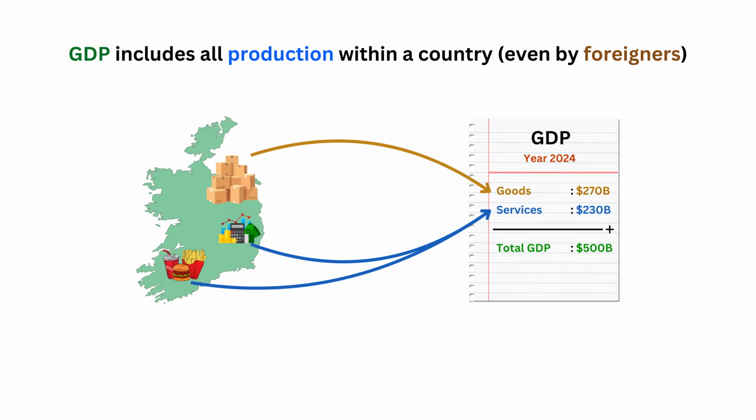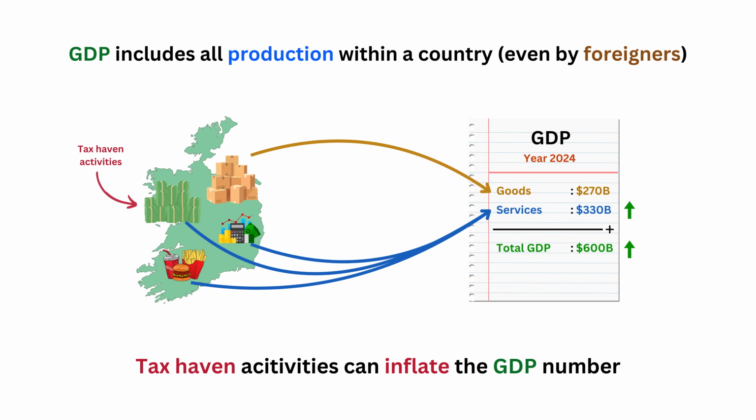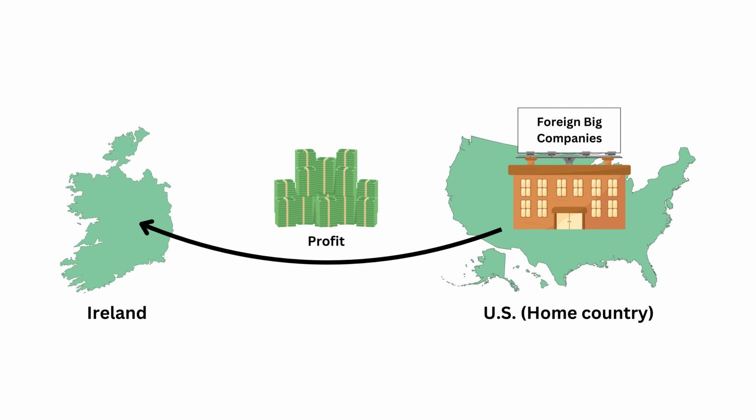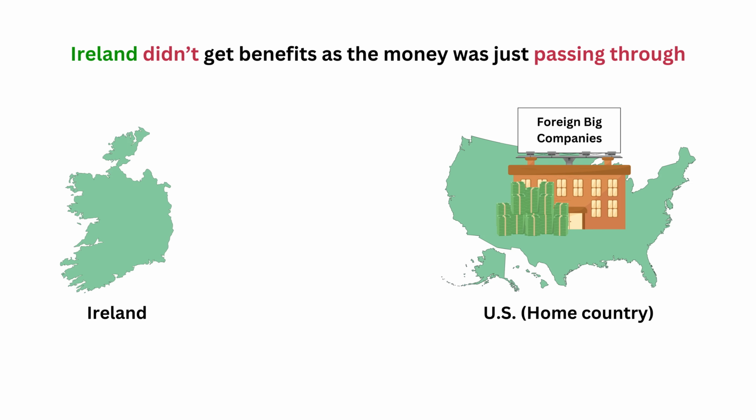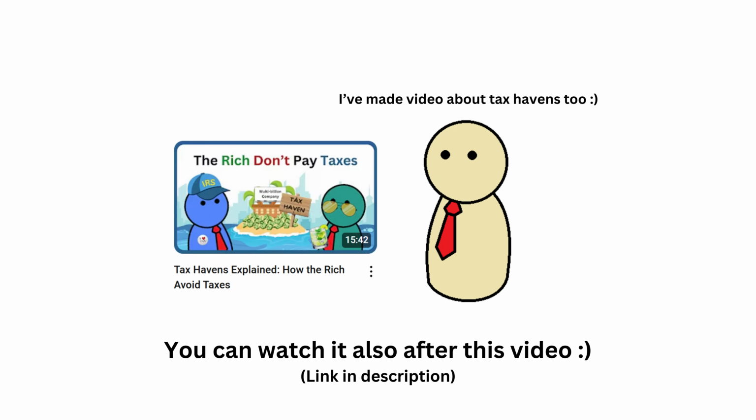GDP includes foreign production within a country, and sometimes this number is inflated due to tax haven activities. For example, foreign companies move and register their profits in Ireland for tax benefits. These profits were counted as Irish GDP, but the companies immediately sent the money back to their home countries. This means Ireland, and especially the Irish people, don't really benefit from the high GDP, as the money was just passing through. You can learn more about this in my video on tax havens. The link is in the description.